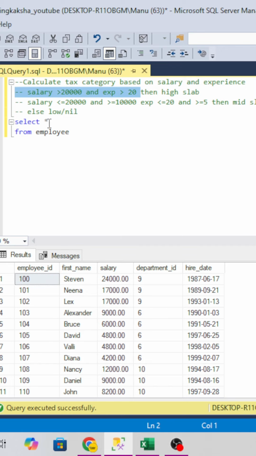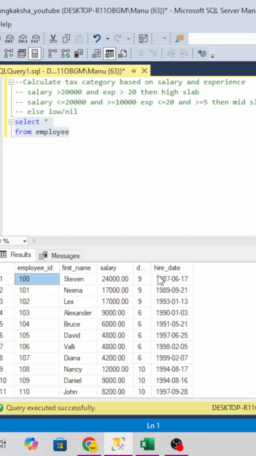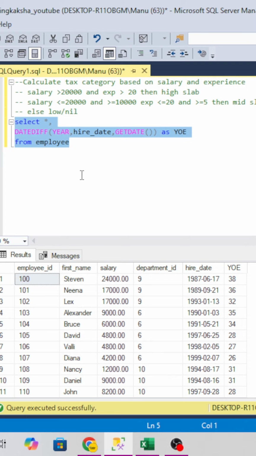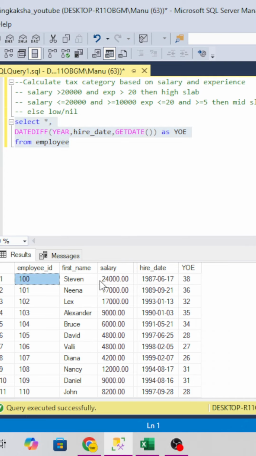Let's see. First of all, we have an employee table, and in that we have employee ID, first name, salary, department ID, and hire date. We do not have experience. So on the basis of this, we will calculate experience first and then categorize. Let me calculate the experience and then we will come back. See, we have calculated the experience here, year of experience. Steven has years of experience 38, 36.